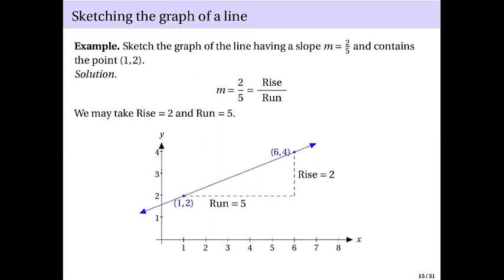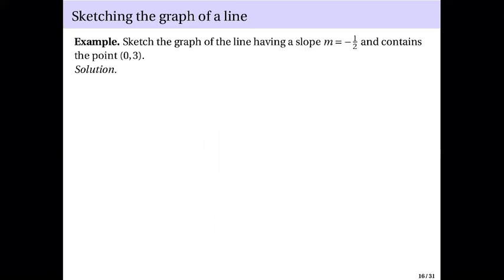Okay, so let's consider our next example here. Sketch the graph of the line having slope equals -1/2 and contains the point (0, 3). So just like before, we consider now rise over run, that's -1/2. But take note that this -1/2 can be written in other ways.